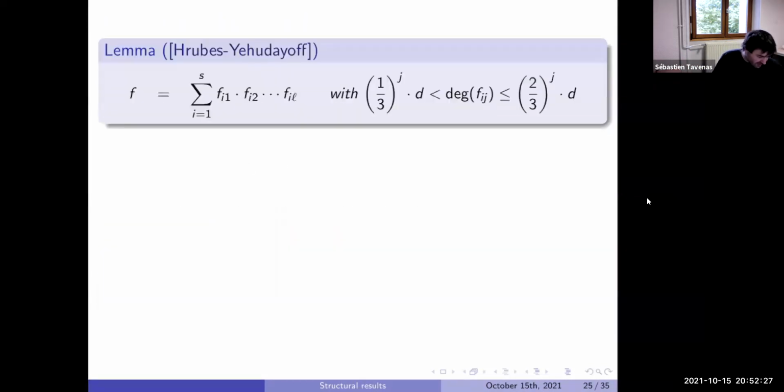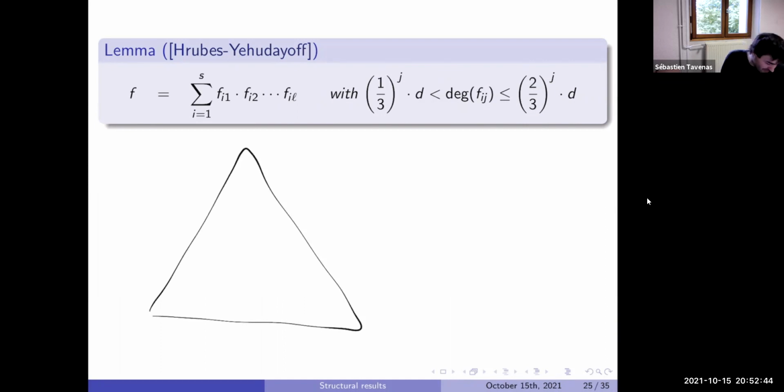I wanted one slide just to give an idea. In general, when we want to do this proof, we really do it by induction. Mostly the same idea: you take a gate which has degree between 1/3 and 2/3 and do induction. But there is an idea of how we can see it in an easier way. If you start from the top, you take a path. If you have a plus, you go where you want. If you have a multiplication, you take the larger degree.